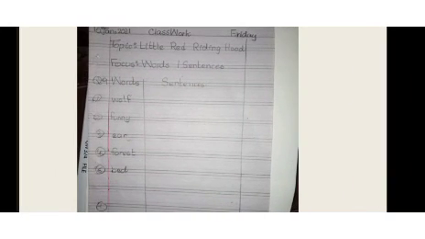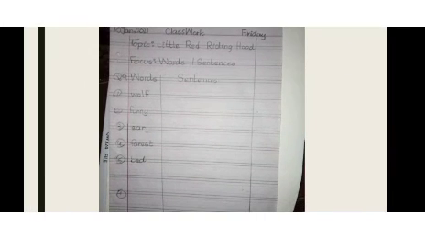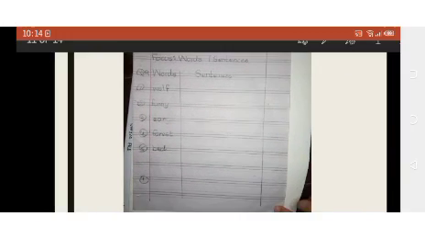Remember one thing, class: write all the alphabets properly. Write each alphabet in its line. Okay, write all the sky letters in the first 3 lines, write the grass letters in the last 3 lines, and write the root letters in the middle 2 lines. Don't forget the letter formation and use a separate line for each sentence. I am reminding you once again to use a separate line for each sentence.